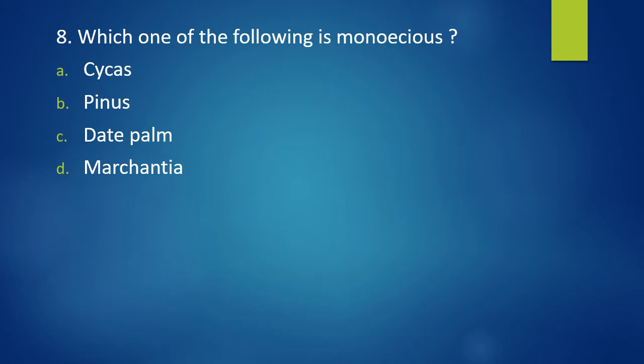Question number 8. Which one of following is monoecious? Cycas, pinus, date palm or marchantia? Which one of the following plants is monoecious? Correct answer is option B, pinus.